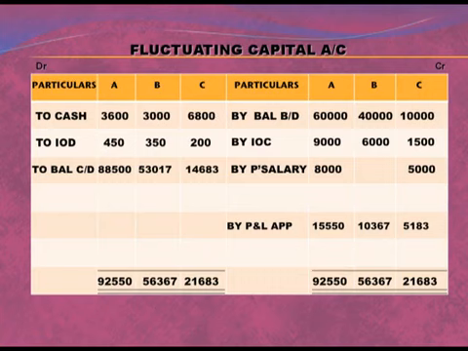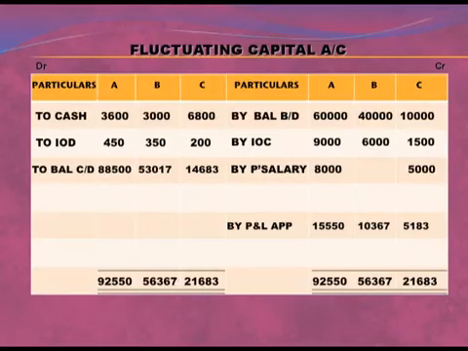Now on the debit side we have written to cash, that is the drawings made by the partners. For A 3,600, for B 3,000 and for C 6,800 because he is withdrawing in addition to the salary of 5,000. Then interest on drawings, that was also given in the question, and you have written it on the credit side of the P&L appropriation account, that is 450 for A, 350 for B and 200 for C. We have also transferred all these to the debit side of the partners' capital account.